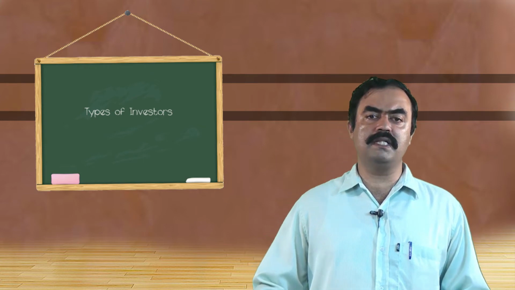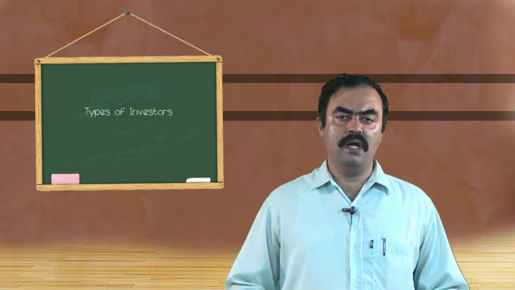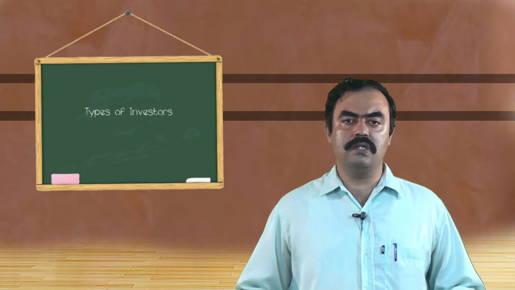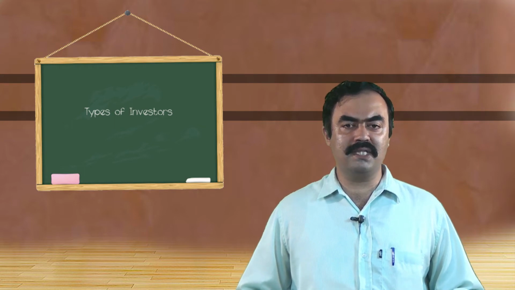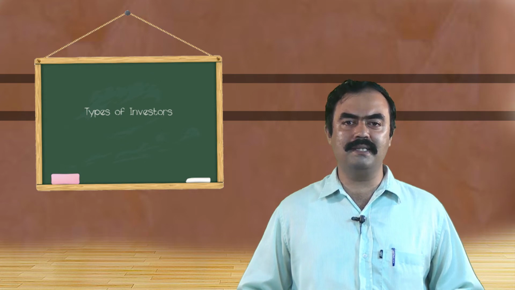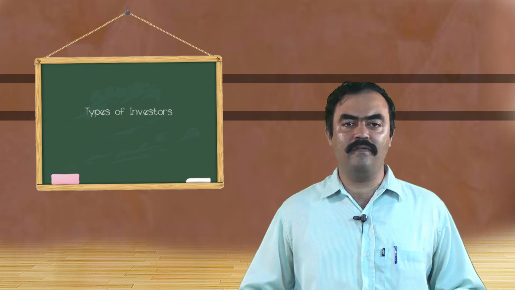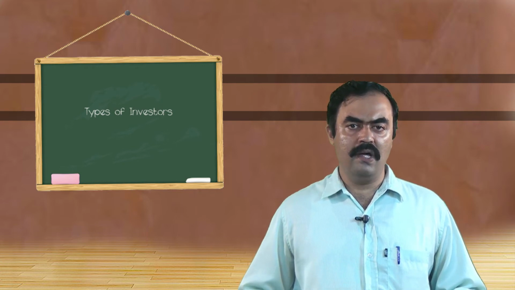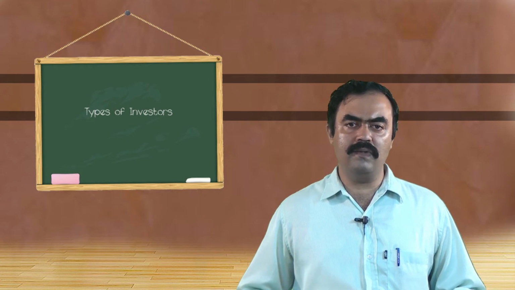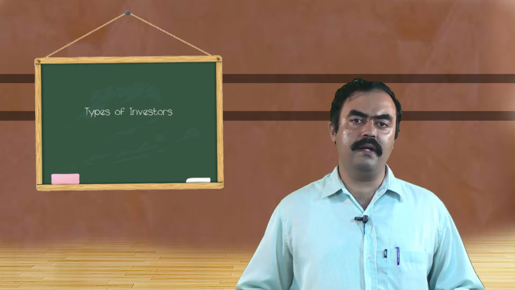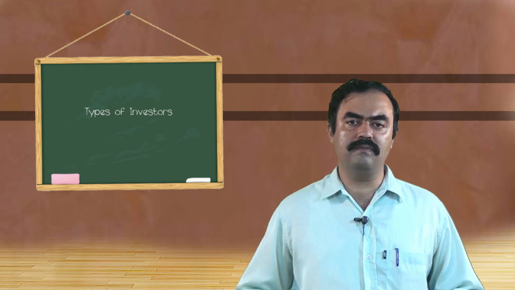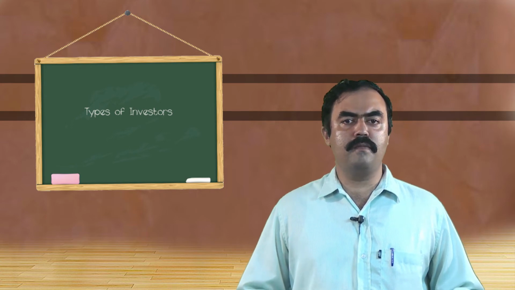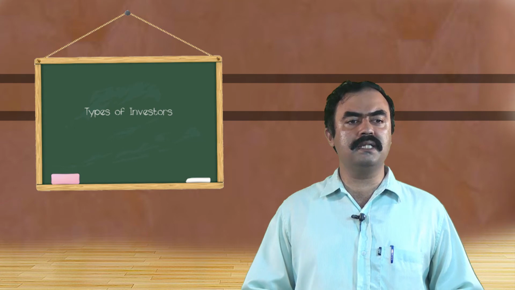The third category of investors from the business point of view is long term investors. Long term investors are generally those who invest for more than 5 years in the business. One thing is sure: these investors know that the business will continue. It is a going concern, and moreover they have full trust and firm faith in the business. That is why they invest for above 5 years, and they are assured that they are going to get back their returns. They are also assured that they will get returns more than their expectation, and that the business will make a place in the market, so that their capital will increase. It will multiply more than the required number of times. These are called long term investors.